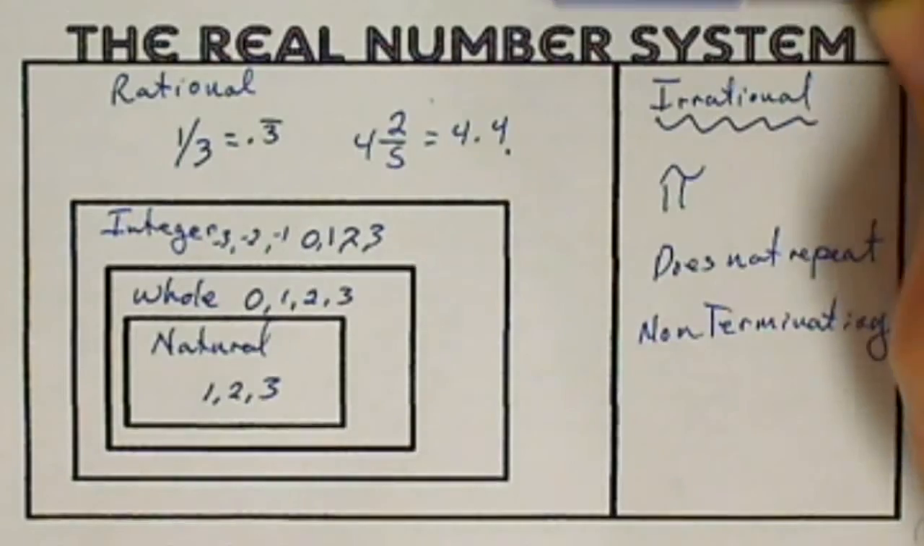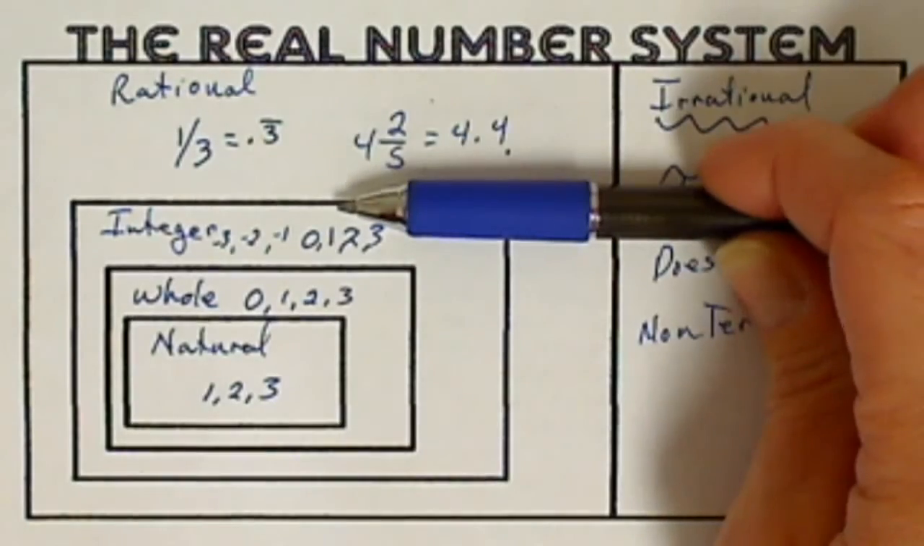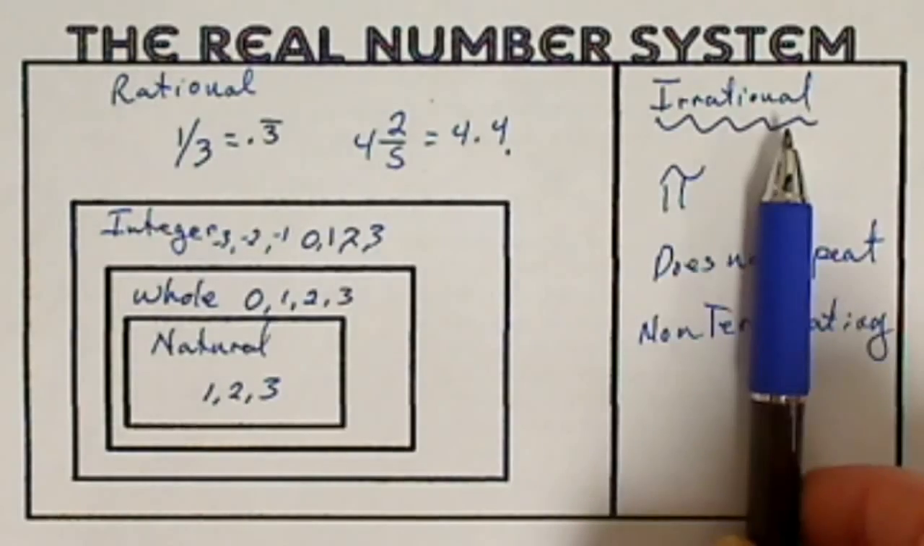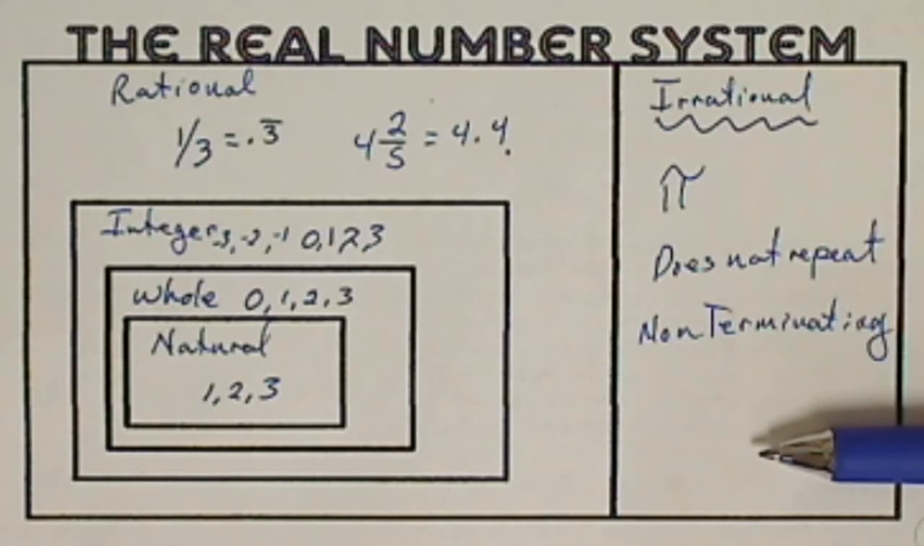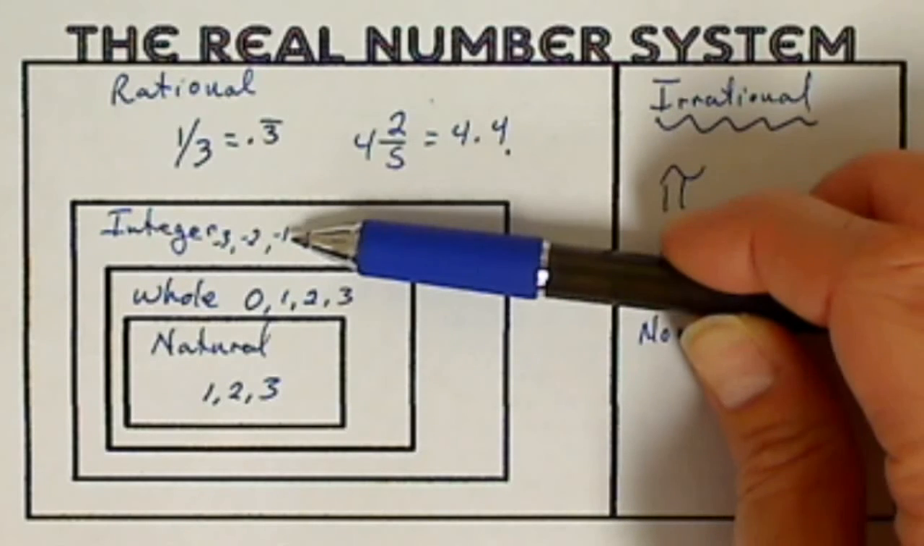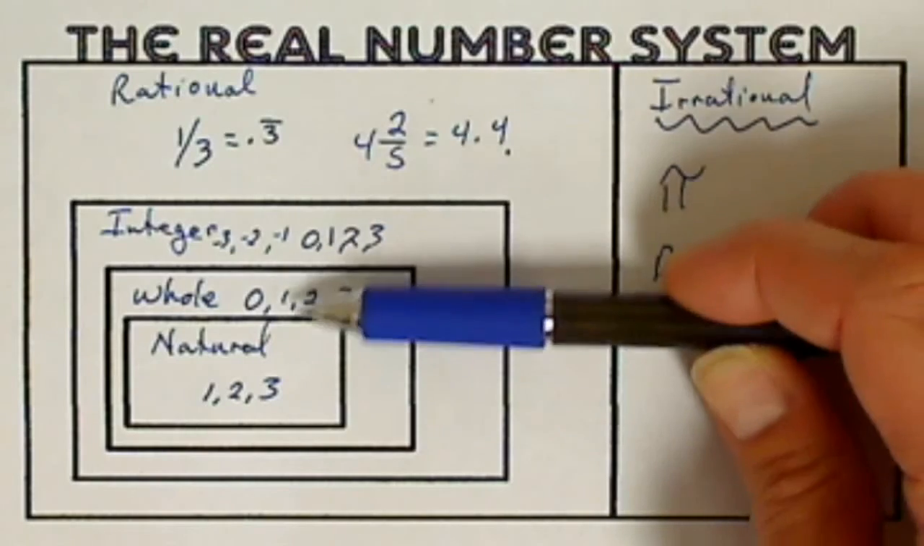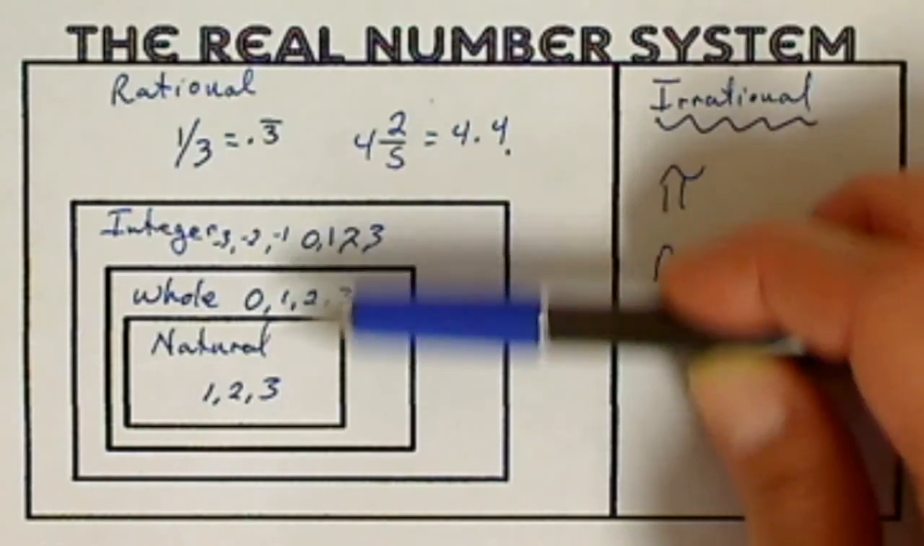So once again, everything falls underneath the real number system. Then it splits between rational and irrational. There are no subsets to irrational. Underneath rational, you have integers, and then a subset of integers and rational is whole. And then a subset of those three is natural.